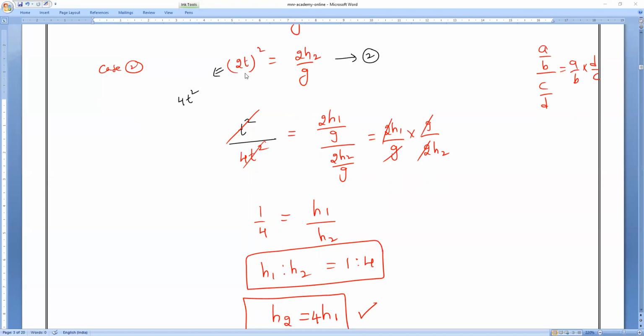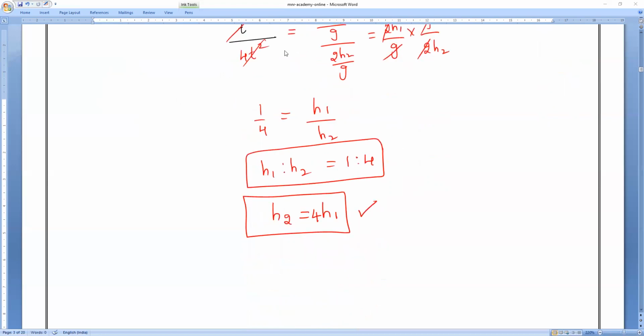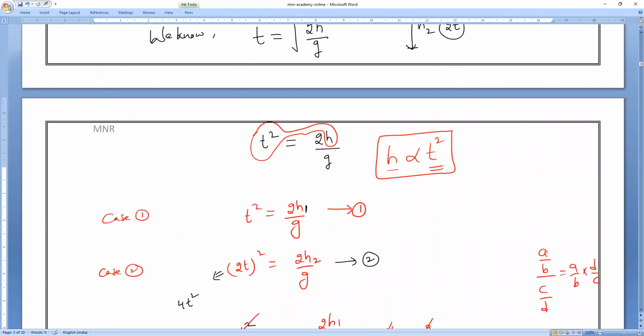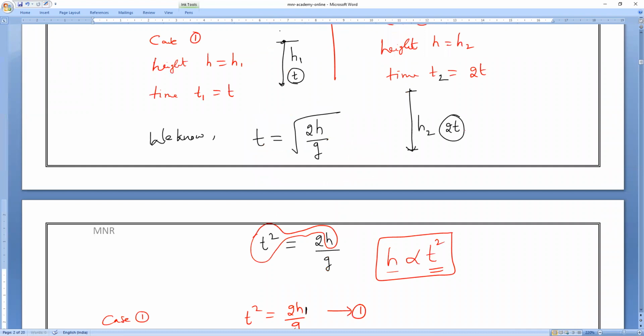How many of you understood this question? Any doubt? Anyone can ask. So h2 is how many times longer? h2 is 4 times longer than, or 4 times more than h1. That is what you have to remember. Suppose this is the h1 height, then 4 times of it is 4h1, which is equal to h2. That is body 2.